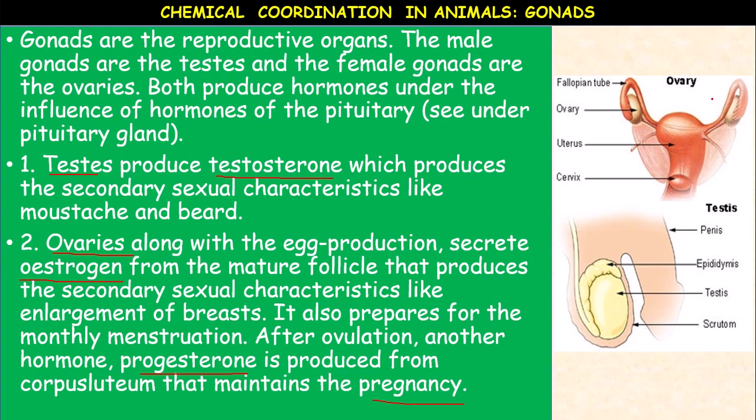So this is the female reproductive system, the fallopian tube, ovary, and this is the male reproductive system, testis. This ovary acts as a female gonad, and in the males, the testis acts as a male gonad. The ovary produces estrogen, which influences the secondary sexual characters in females, and the testis produces a hormone called testosterone, which influences the secondary sexual characters in males.